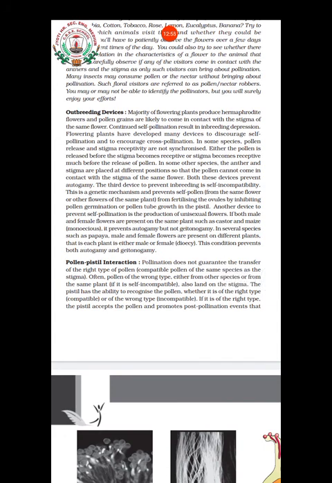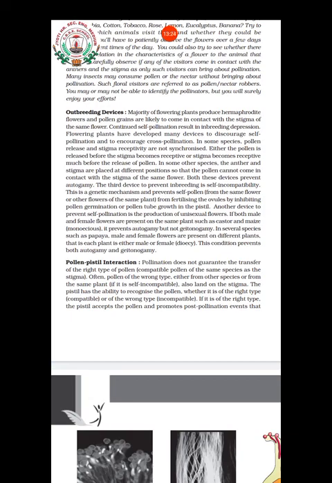So there is more chance of the pollen grain of the same flower falling on the stigma of the same flower, which helps self pollination. To prevent self pollination, plants have developed some techniques, which come under outbreeding devices.